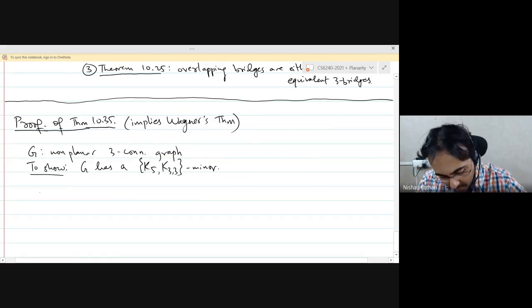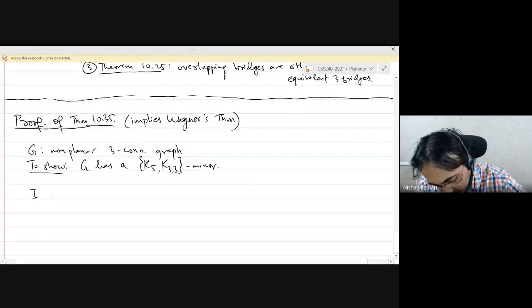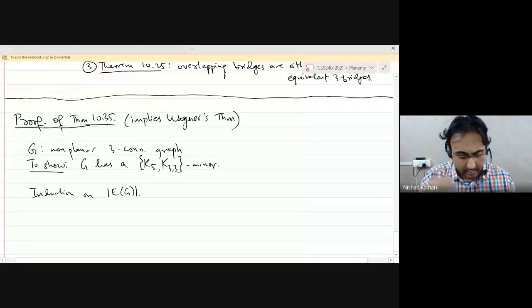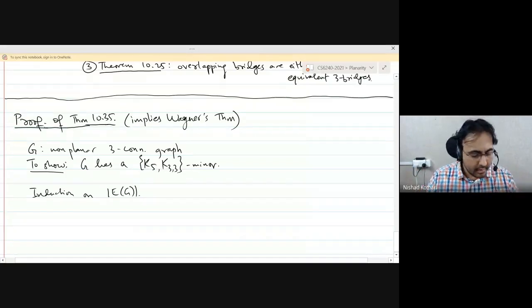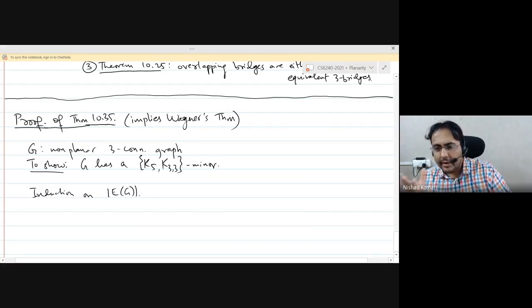All right, so we'll proceed by induction on the number of edges of the graph. In Bondy-Murty, they go with vertices, but I find edges to be more convenient. The argument is the same though. Okay. So first of all, notice that every graph on 4 vertices or less is planar. That you can check by hand. So you can assume that the graph has at least 5 vertices.